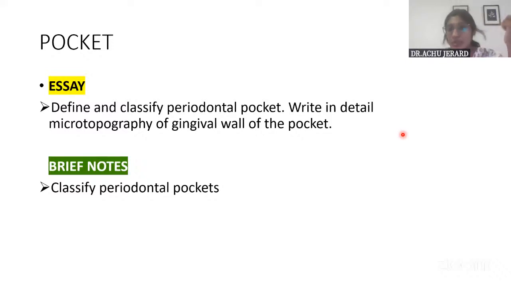And we'll start with pocket because today we'll be seeing mostly about the surgical aspect. So we'll start with the pocket. So pocket is another area which is very important and you can expect questions this year. So there was a question in the previous year paper, define and classify periodontal pocket and write in detail the microtopography of gingival wall of the pocket.